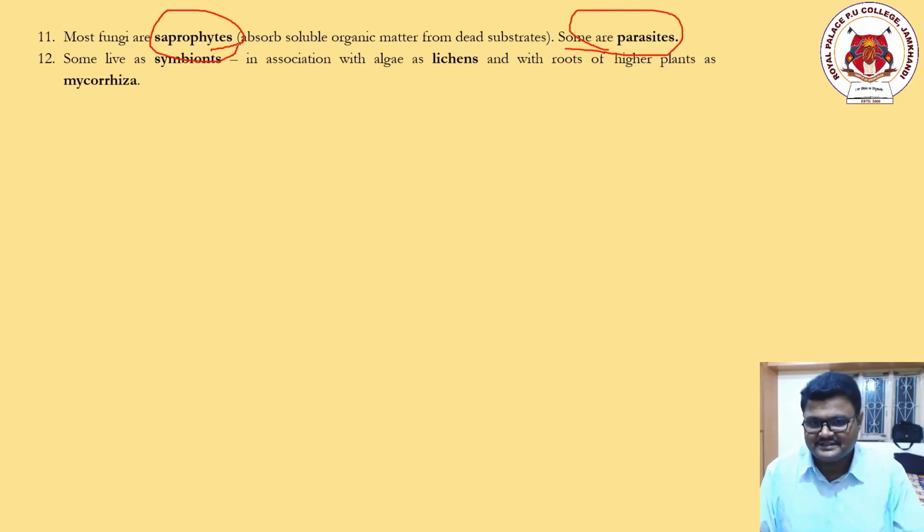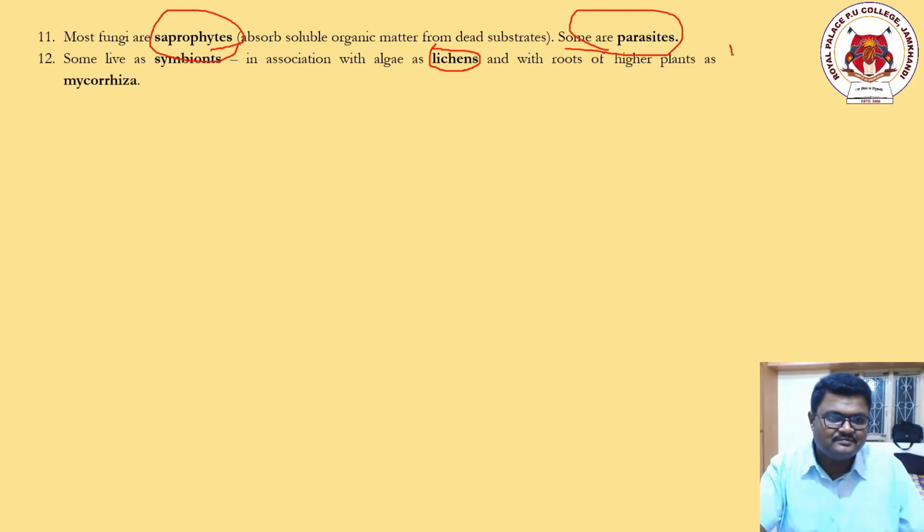I hope you are understanding. Symbiont nature is nothing but mutual relationship nature. So there are organisms called lichens. Underline this word, because this word will definitely come. There is a more probable chance that you might expect this question. The word is mycobiont.